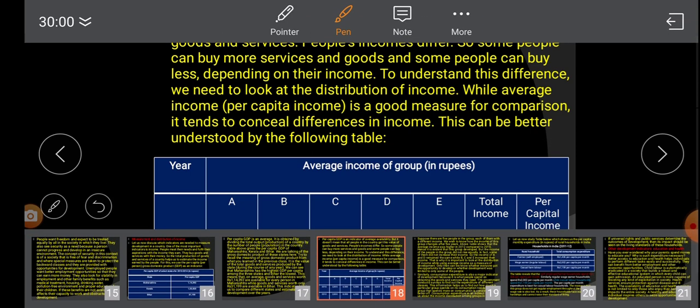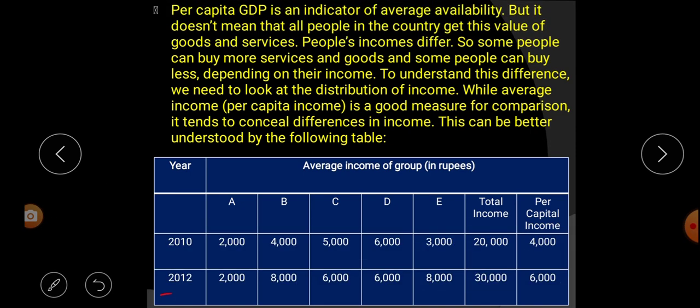Next one you can see over here. Year 2012. Group A, how much do they earn? 2000 rupees. Group B 8,000. Group C 6,000. Group D 6,000. Group E 8,000. So this is the income of every group. What is the total income of all the groups? 30,000. Listen, group-wise their income is different.